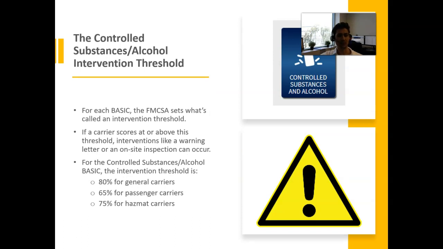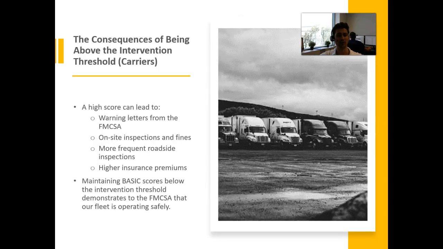For each BASIC, the FMCSA sets what's called an intervention threshold. And if a carrier scores at or above this threshold, then interventions like warning letters or on-site inspections can occur. For the Controlled Substances and Alcohol BASIC, you're looking at 80% for general carriers, 65% for passenger carriers, and 75% for hazmat carriers.